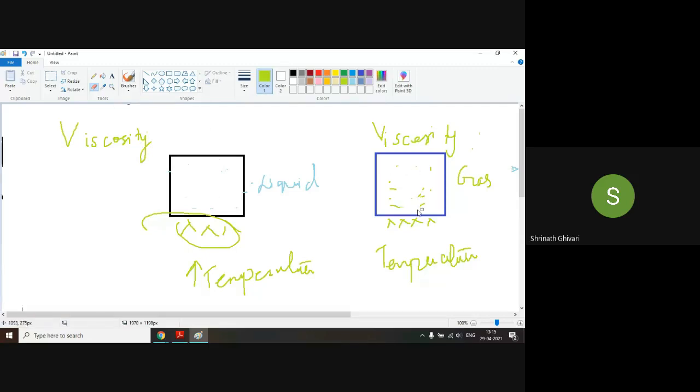First, we'll discuss this. This is a very important parameter and a very important topic, but most of you don't know. What is meant by cohesive force? Does anyone know cohesive force? What is cohesive force and what is adhesive force? This is very important.